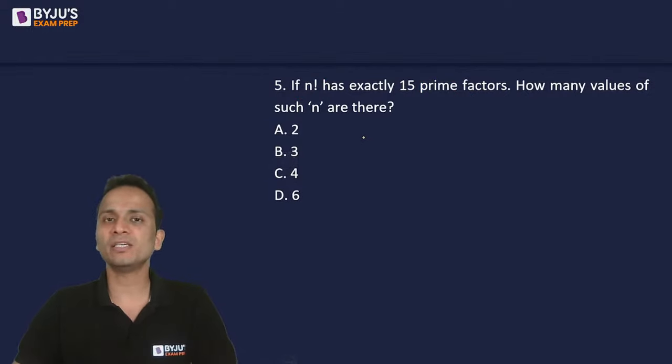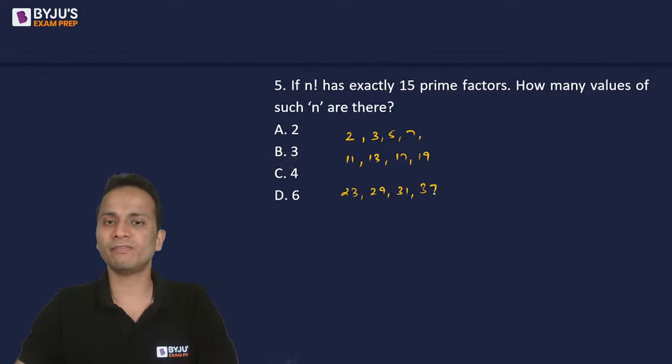First 15 prime numbers लिखने पड़ेंगे. Okay. So first 15 prime numbers 2, 3, 5, 7. ठीक है. 2, 3, 5, 7. 11, 13, 17, 19, 8 हो गए. Then 23, 29, 31, 37. Okay. Then 41, 43, 47,